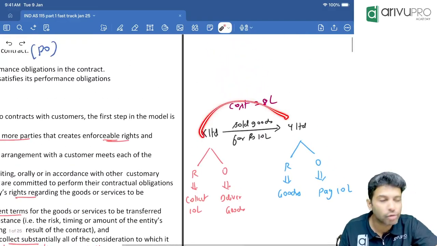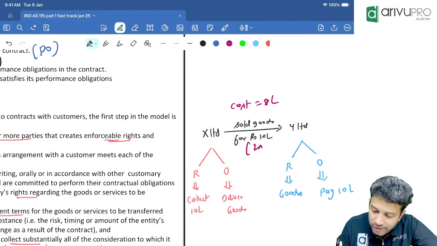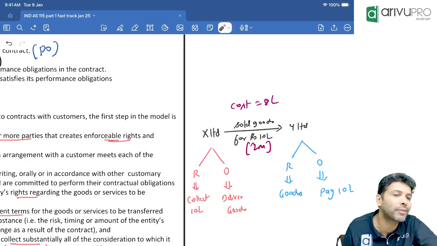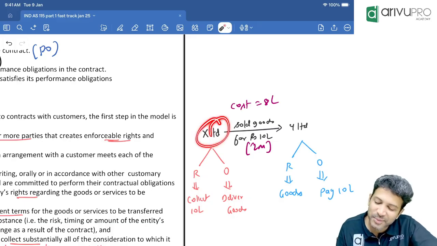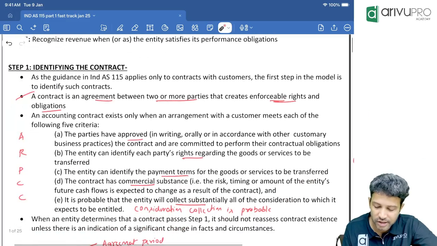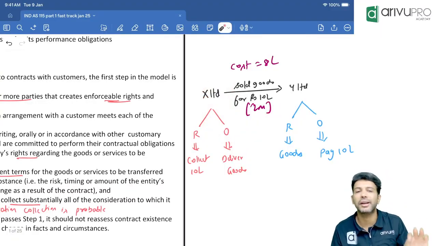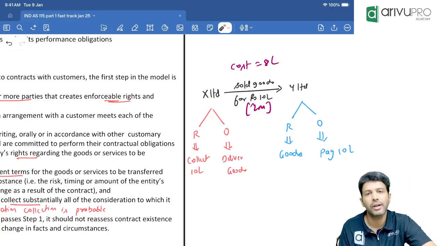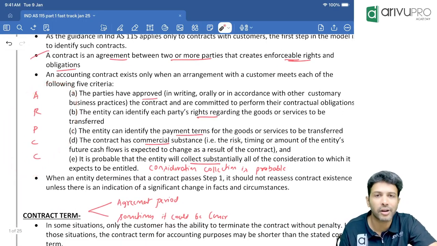Now X has sold the goods, no? X should have a reasonable assurance that we will collect the money. Let's say the credit period is 2 months. Then X should have a reasonable assurance that after 2 months they will be in a position to collect the money from Y. Now if X has sold goods to Sri Vijay Mallya, do you think X will have an assurance that after 2 months they will collect the money? Doubtful. That is what the last condition is trying to say. Consideration collection should be probable, meaning the seller should have a reasonable assurance that they will collect the money from the buyer. You don't have to wait till the time money is collected. We just need to have an assurance that we will collect it. That is your C.